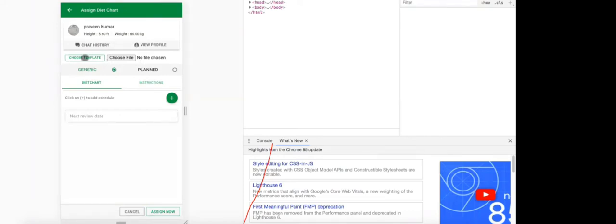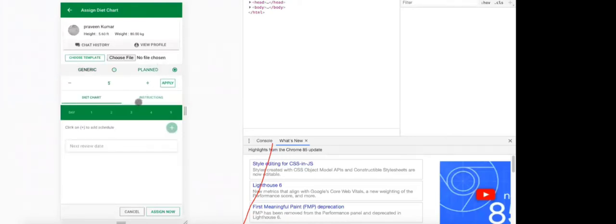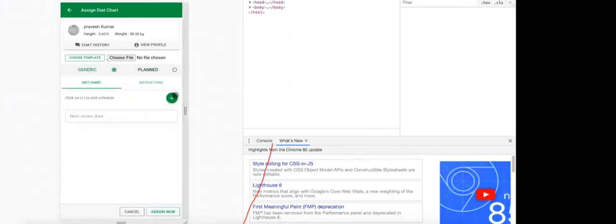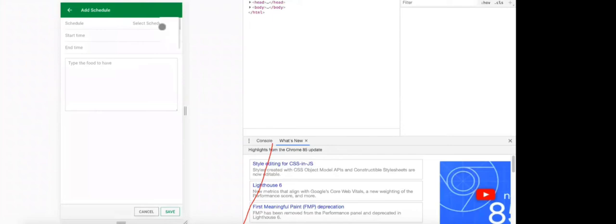Okay, so it will make it easy for a dietitian to assign the diet chart. One key thing here is there are two types of diet plans in the platform. One is called generic and another is called planned. The difference between these two is, in generic, say when I schedule breakfast, I can say you can have either idli or dosa or something like that. So it's a generic one.